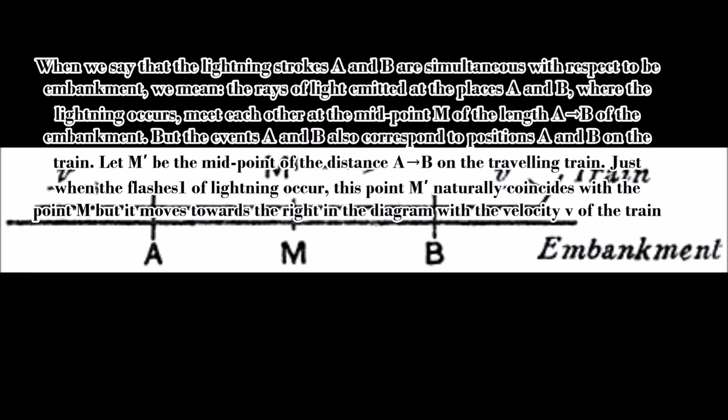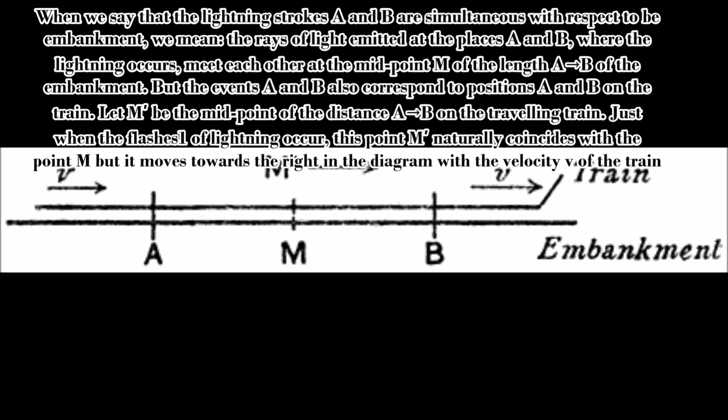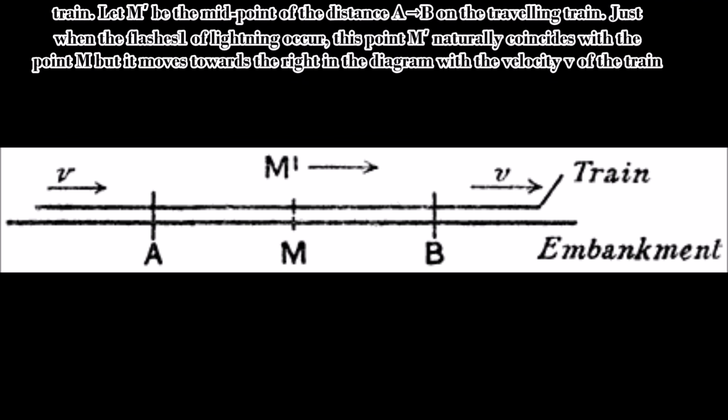Let M' be the midpoint of the distance A to B on the traveling train. Just when the flashes of lightning occur, this point M' naturally coincides with the point M, but it moves towards the right in the diagram with the velocity v of the train.